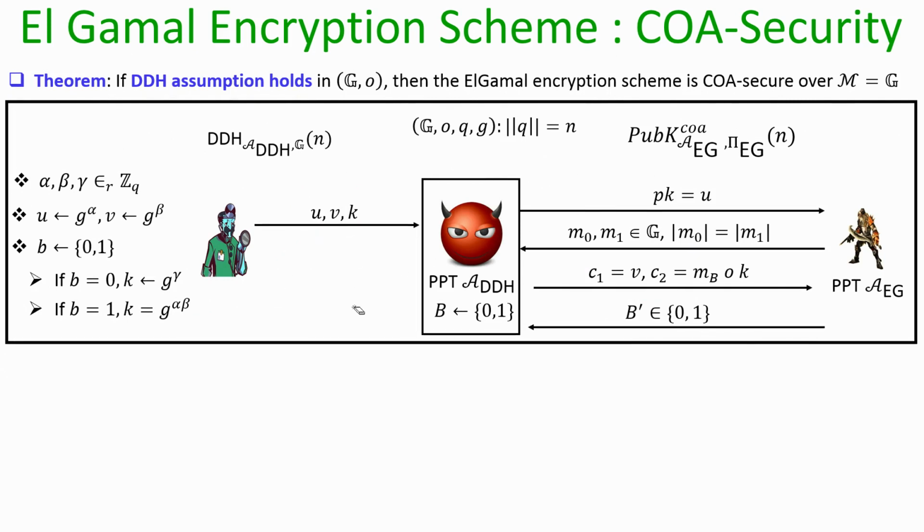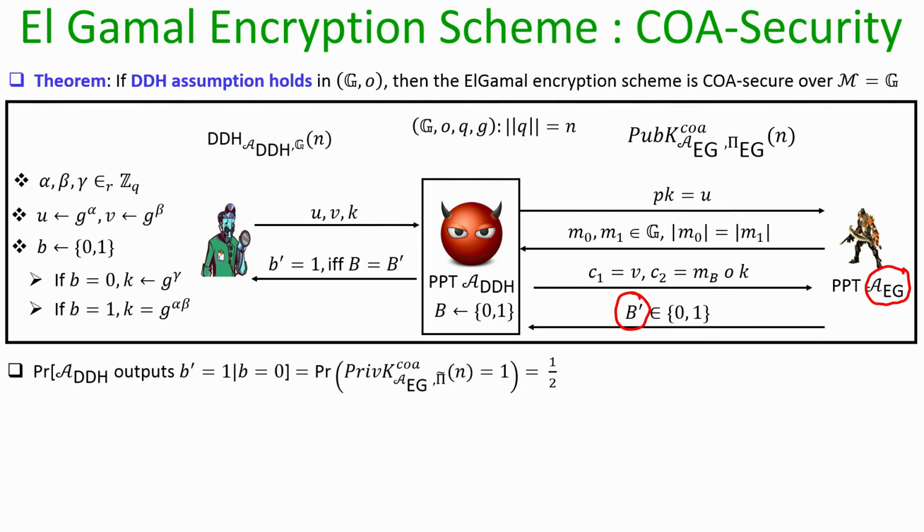So, we will come back to that fact again. Now, this adversary has to identify whether it has seen an encryption of M0 or M1. So, it submits its output b dash, and the response from the DDH solver is that it is seeing a DH triplet if and only if the adversary A sub EG has correctly identified whether it is M0 or M1 that is encrypted in the challenge ciphertext C1, C2. Now, let us analyze the advantage, with how much probability this DDH solver is going to solve a random instance of the DDH problem.